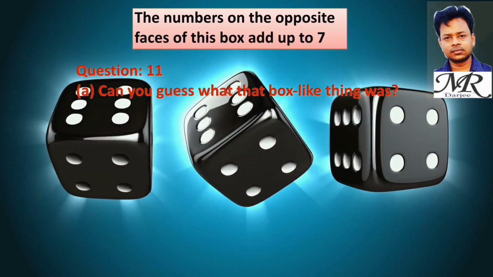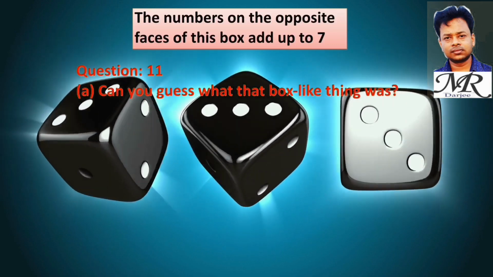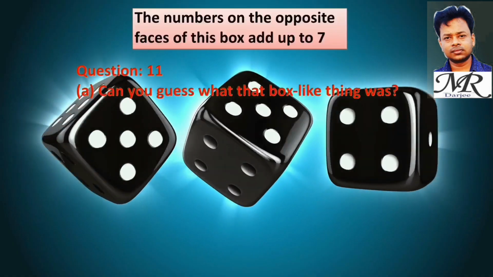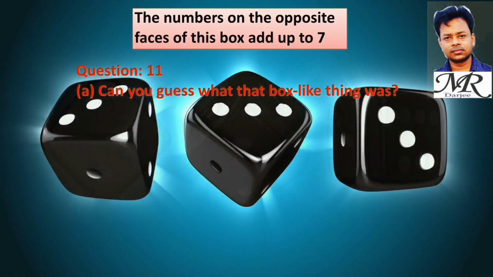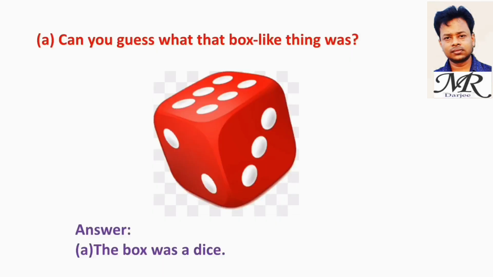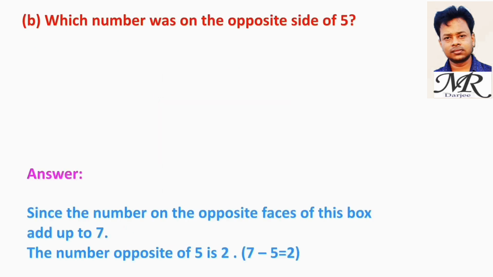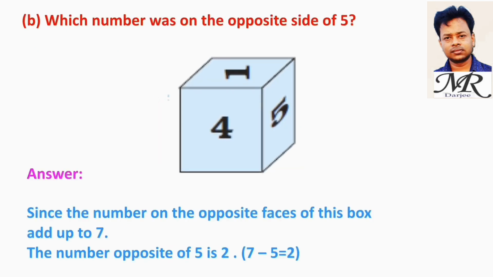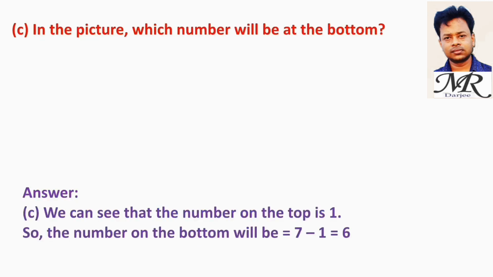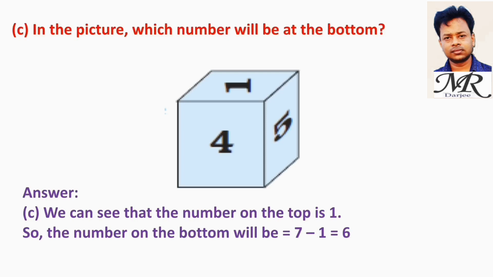The numbers on the opposite faces of this box add up to 7. Can you guess what that box-like thing was? The box was a dice. B. Which number was on the opposite side of 5? Since the numbers on the opposite faces of this box add up to 7, the number opposite of 5 is 2.